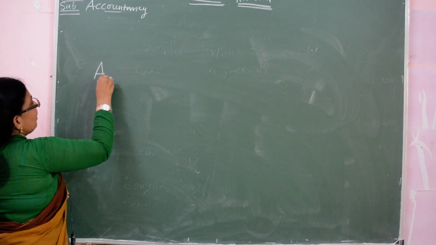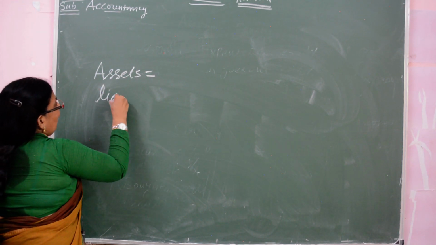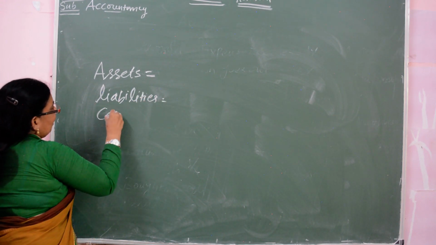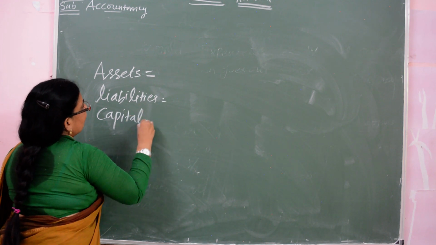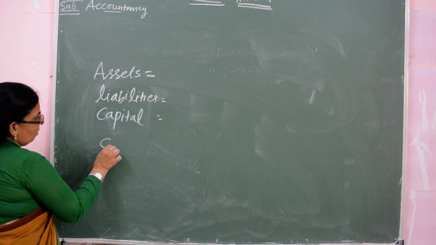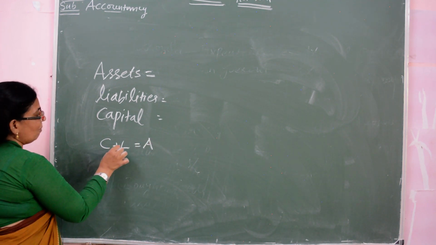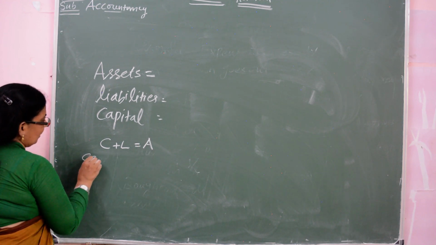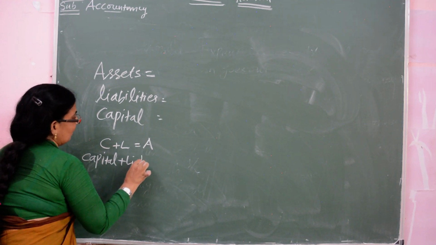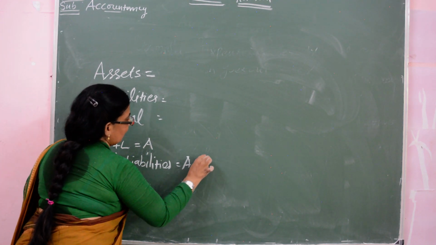Suppose assets is equal to liabilities plus capital. Okay, what is our formula? Capital plus liabilities is equal to assets. Full form you have to write: capital plus liabilities is equal to assets.